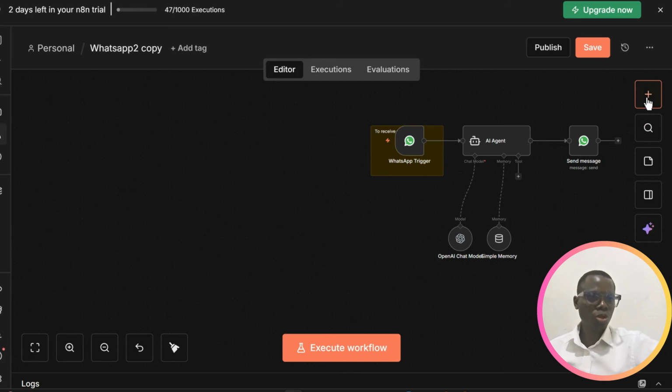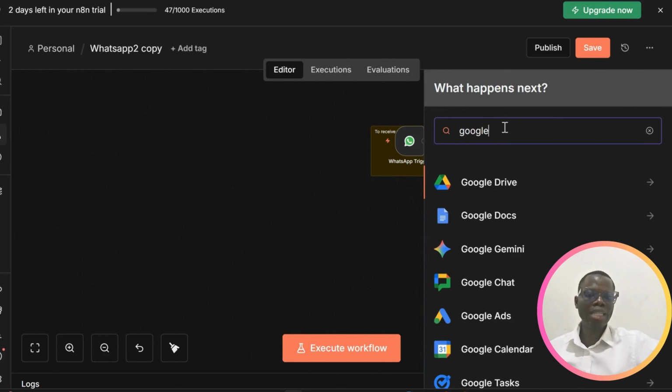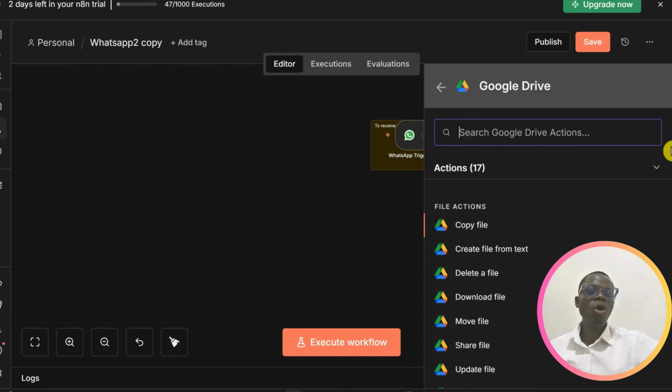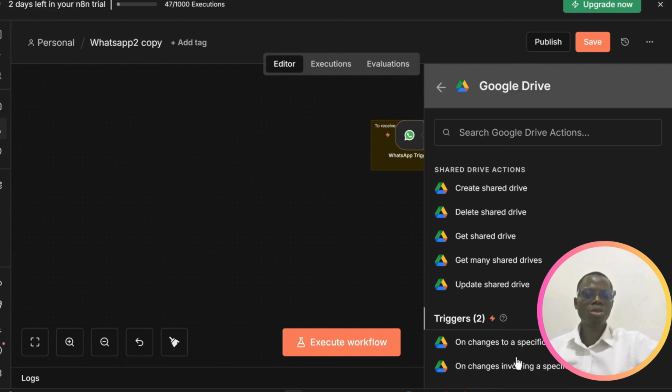So the first node that I'll be adding is the Google Drive. So we are adding the Google Drive, meaning all our files, I want to store them inside the Google Drive. So come down to where you have triggers, and then you choose on changes involving a specific folder. So what do I mean by that?